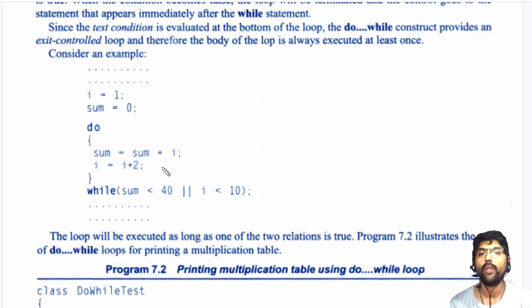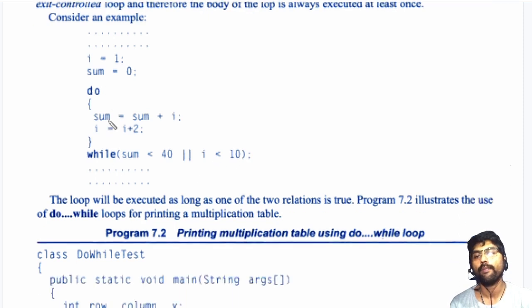Now see here, first we store i equal to 1. The same example is given here, which was given in the previous while loop. i is initialized to 1, and we find some total here, and check once here whether the i value is less than 10. If the i value is less than 10, then go for the looping again. When this condition becomes false, it exits.